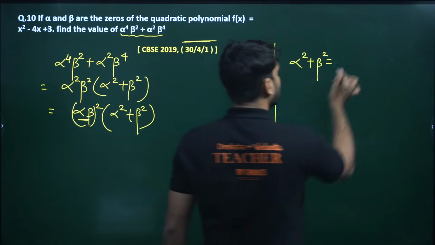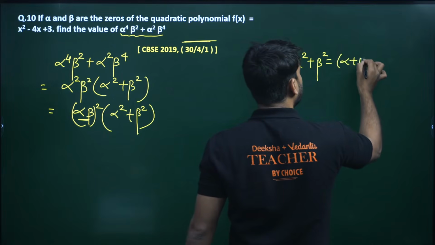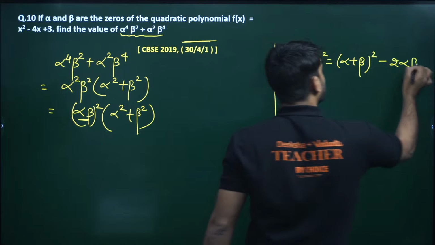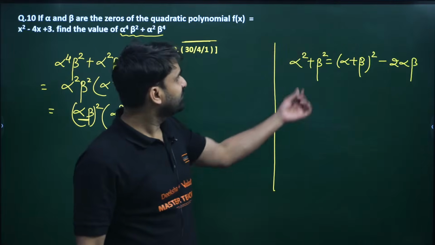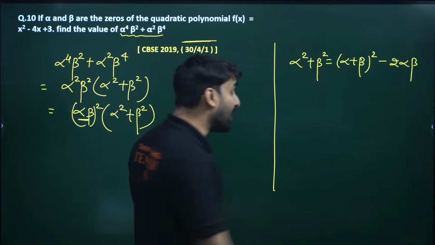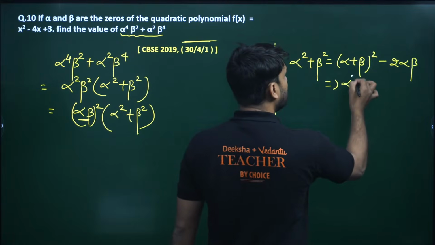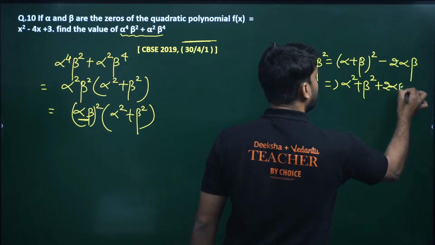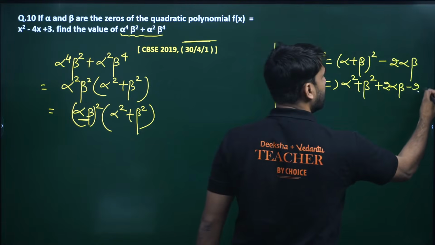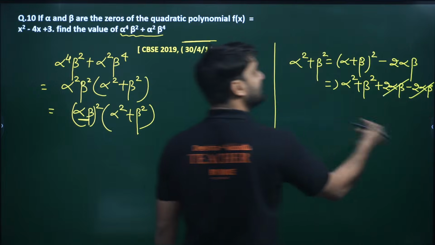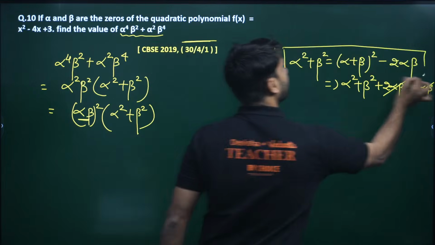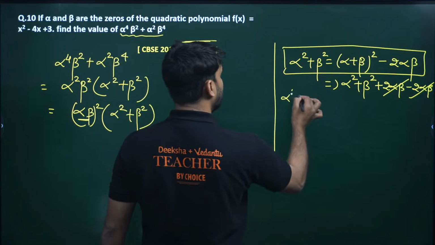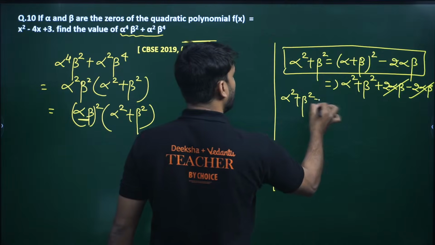Let me give you a solution here. Alpha square plus beta square is equal to alpha plus beta whole square minus 2 alpha beta. This is the formula. How? Let me prove it. Alpha square plus beta square plus 2ab is a square plus b square plus 2ab, and to eliminate this I have already taken minus 2 alpha beta. This will cancel, that's why this formula is valid. Is it clear? So we can determine alpha square plus beta square by putting the value of alpha plus beta,